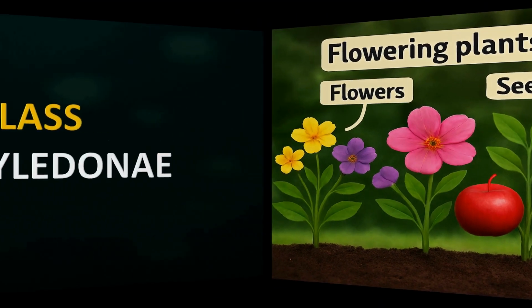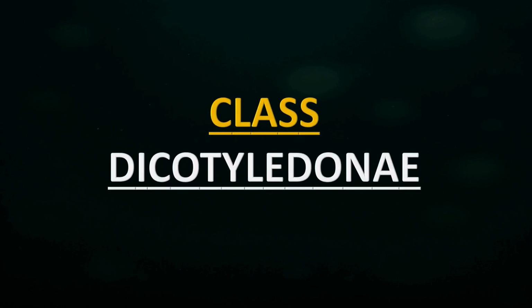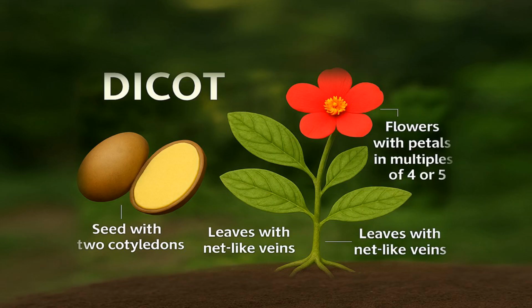Within angiosperms, mango belongs to the class Dicotyledonae. Class Dicotyledonae or dicots. How do we recognize a dicot? Simple. The seed has two cotyledons or seed leaves. Leaves usually have a net-like venation. Flowers often have petals in multiples of 4 or 5. Mango seeds and leaves clearly show these dicot features.